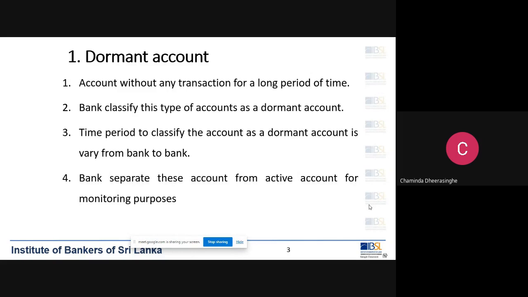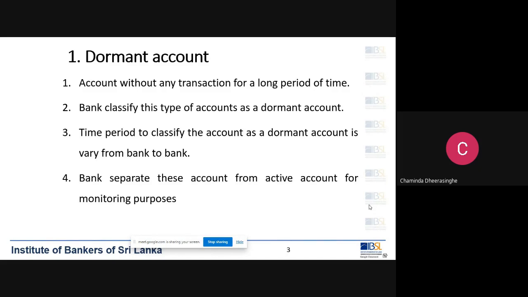Customers should not be allowed to clean dirty money through the process of banking. So we have a duty to prevent that.